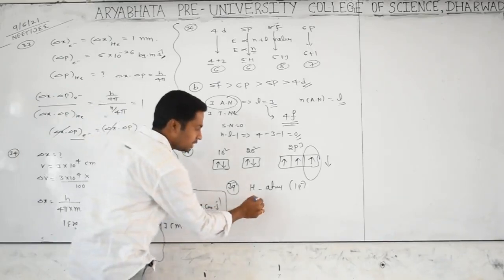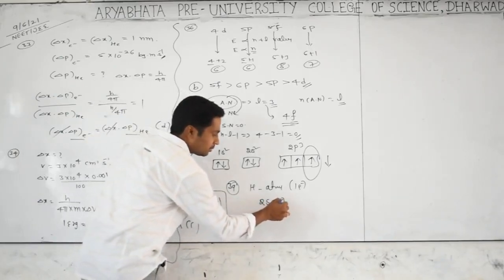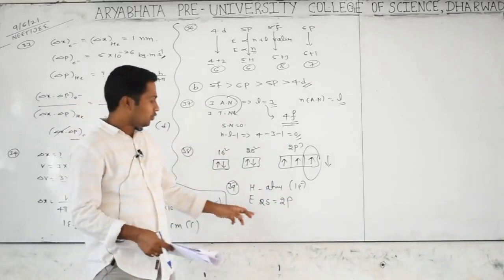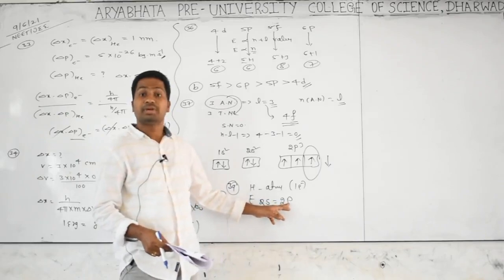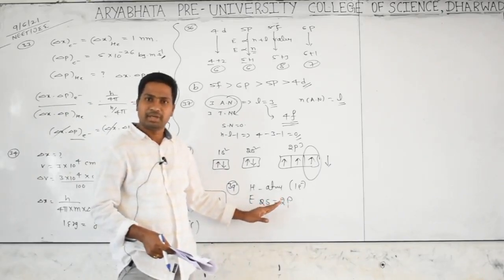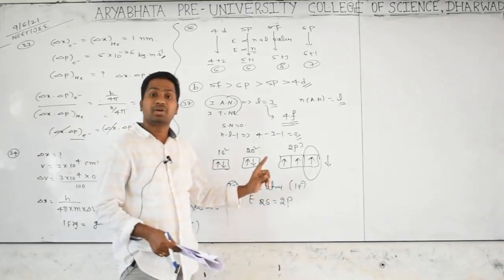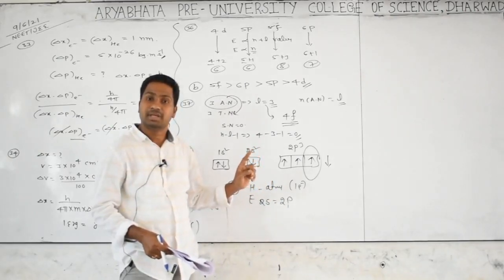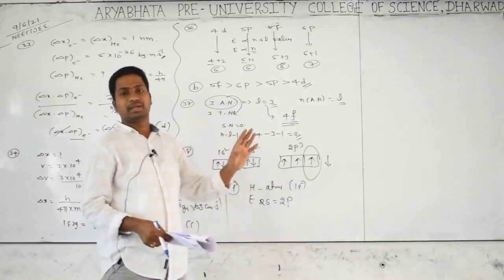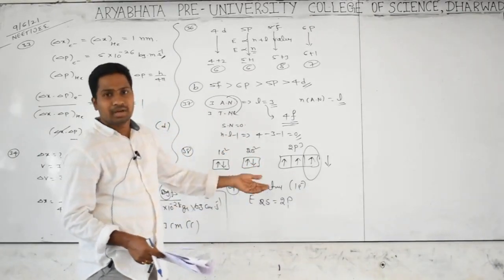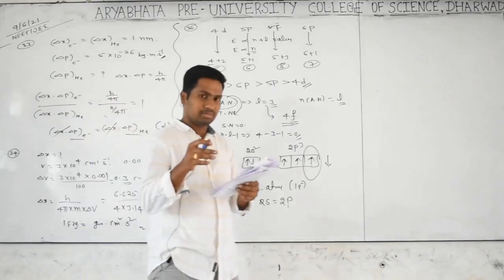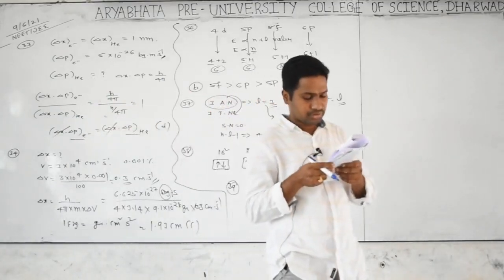Nothing but 2s has the same energy as 2p, because there is only one electron. This holds for single-electron species like hydrogen or hydrogen-like species such as He plus and Li 2 plus. In the remaining cases variation will come, so other than the hydrogen atom, 2s will be less than the 2p orbital. But for the hydrogen atom, it is a wrong concept.